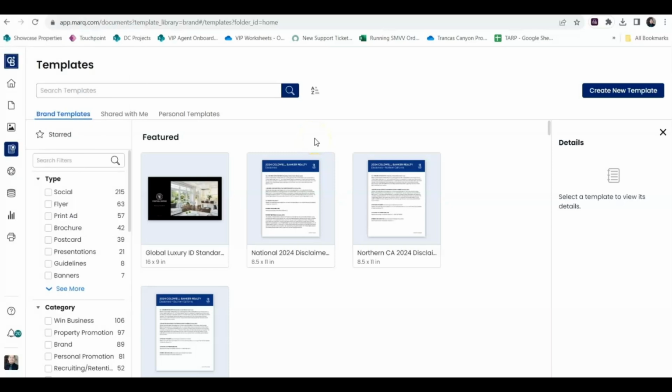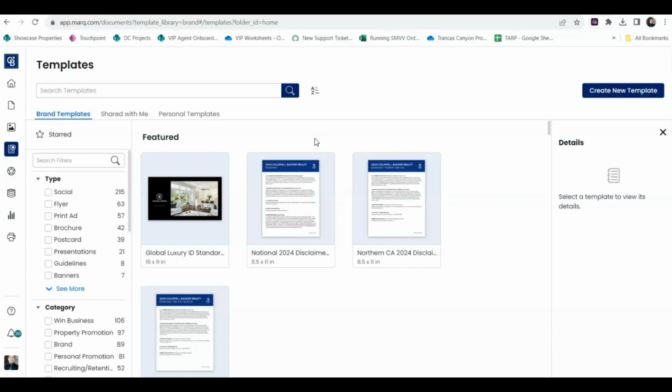Hello everybody, and in this quick tutorial I'm going to show you how you can utilize the new Moxie Present or listing presentation template pages that are located within Marketing Center. That's a great way to add pages that are a little bit more personalized to you, the agent, but still keep in line with the text and the formatting that is currently present in those presentations. So with that said, let's go ahead and begin.